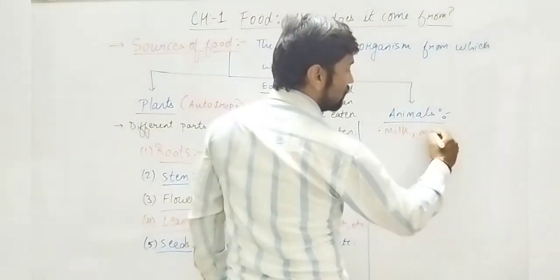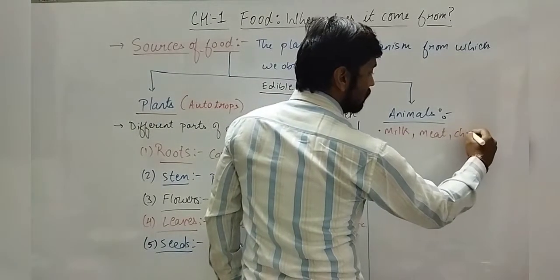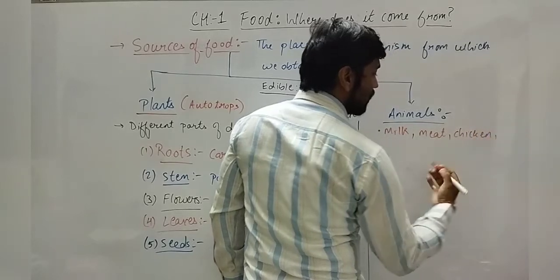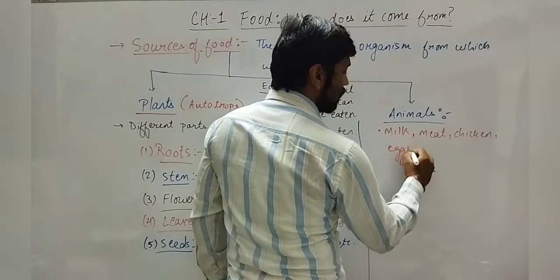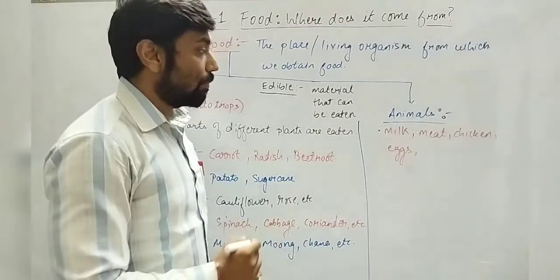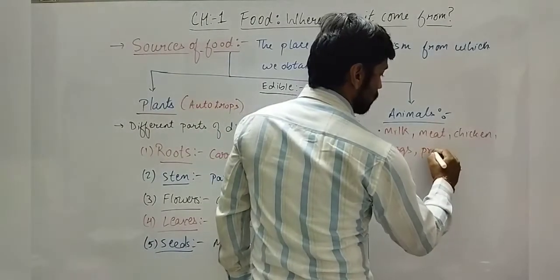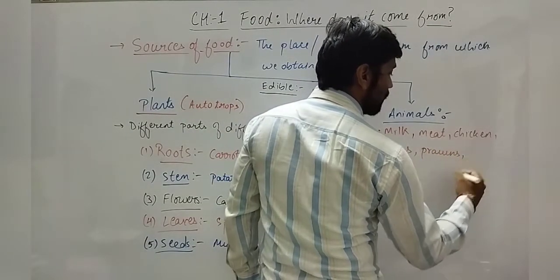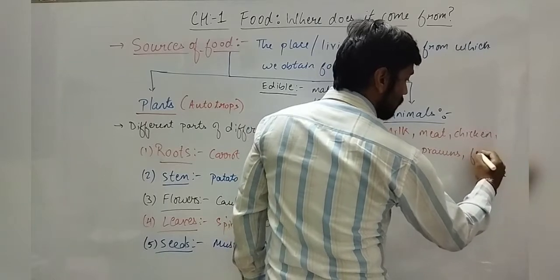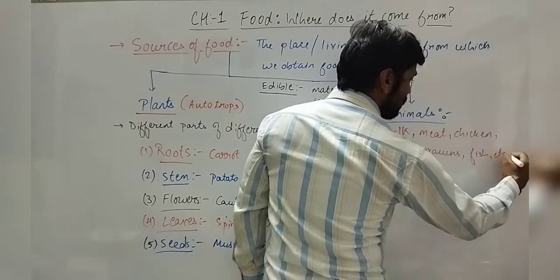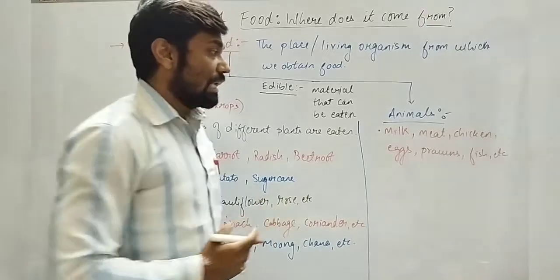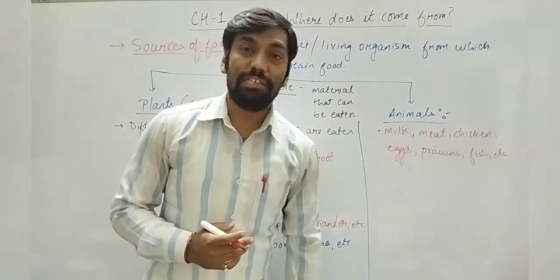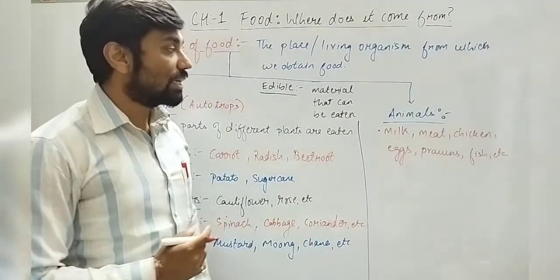Then meat, chicken, right? What else do we get? Eggs, right? Then prawns, then fish, and many other things that we eat as food from animals, right?